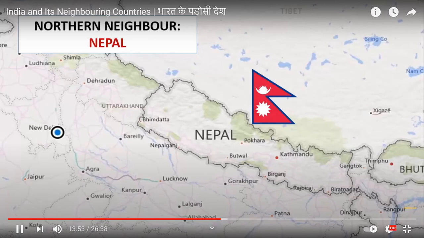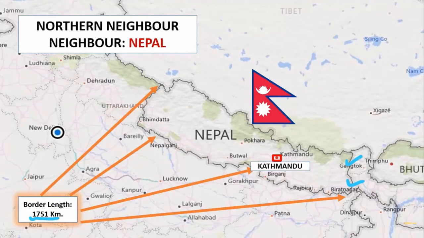You can see the flag of Nepal. Okay, its capital is Kathmandu. This is the area which we are sharing. Now kindly pay attention. This is the border area which we share with Nepal. This part is Gangtok, Sikkim is in our view. The total border length which we share with Nepal is 1751 kilometers.